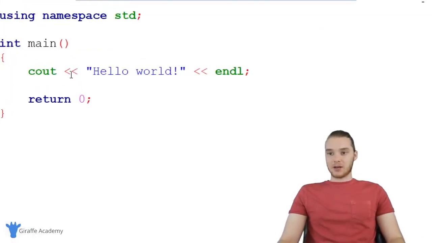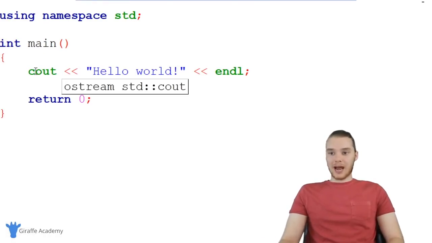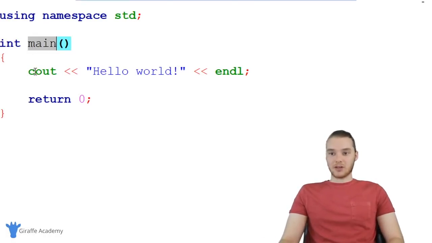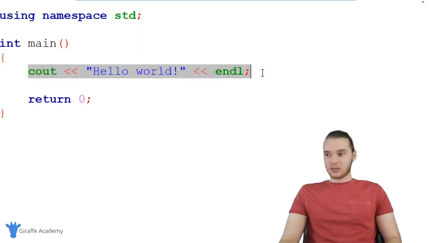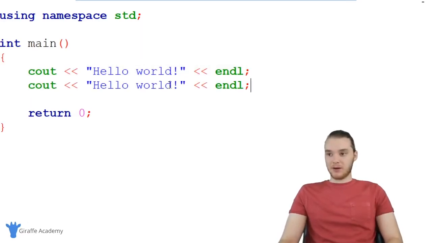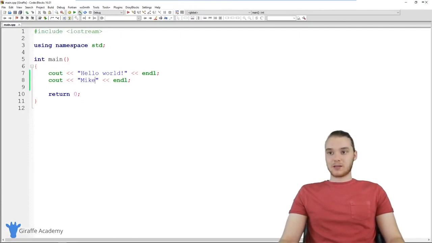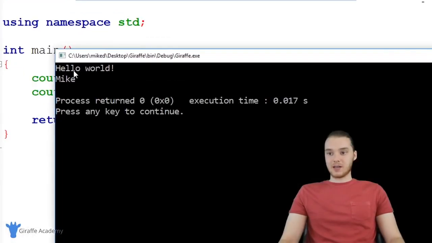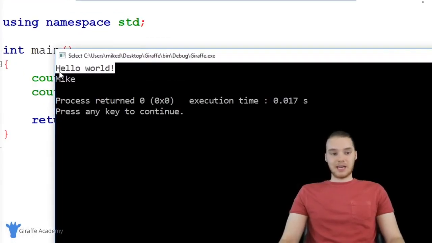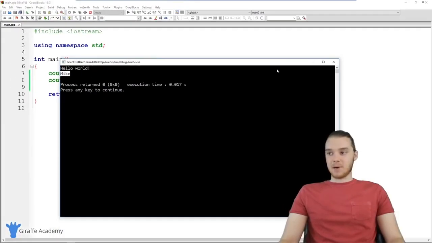Now let's get down and start talking about programming. Again, any of the code inside this main function is going to get executed. And here we just have one line of code. So what I could actually do is copy this, and down below here I could say something else. I could say just my name, Mike. Now when I run this program, you'll see it's going to print out both of these things. Here on the first line, it prints out hello world. And then over here on the second line, it prints out Mike.